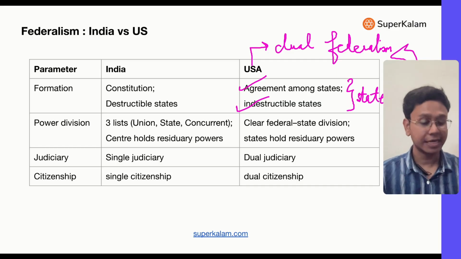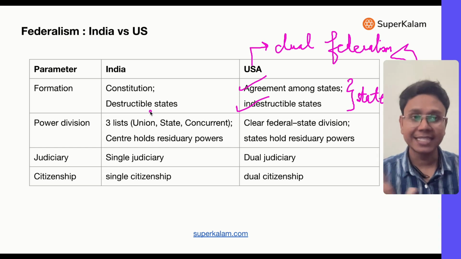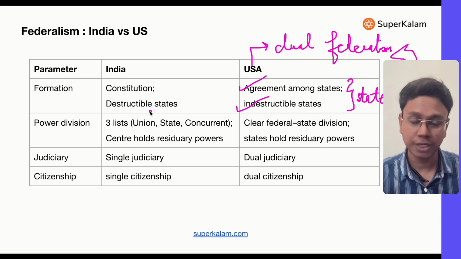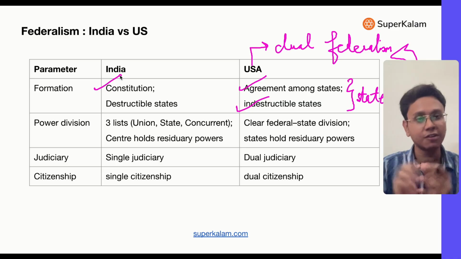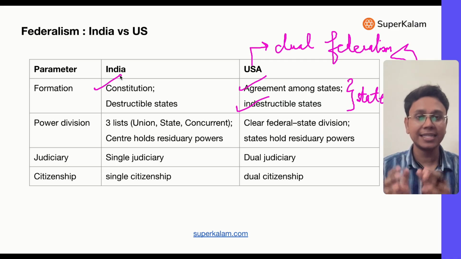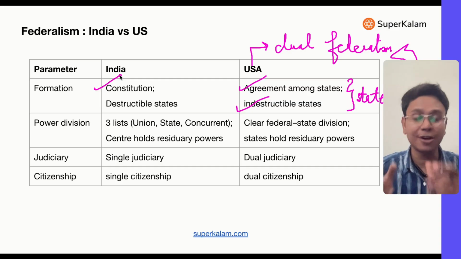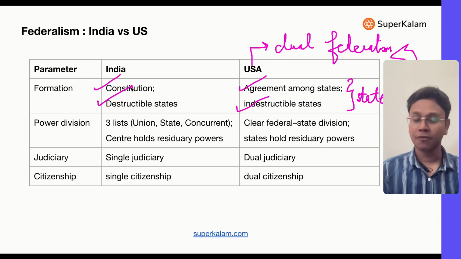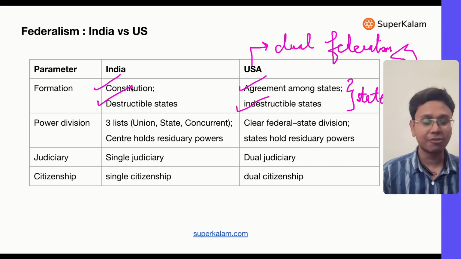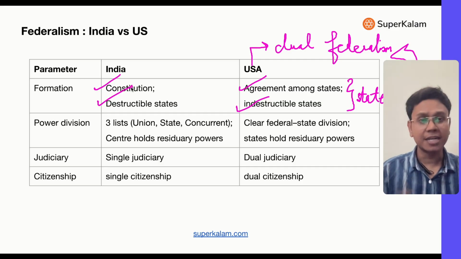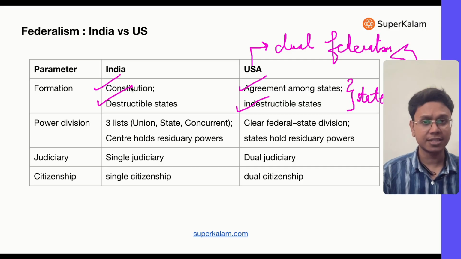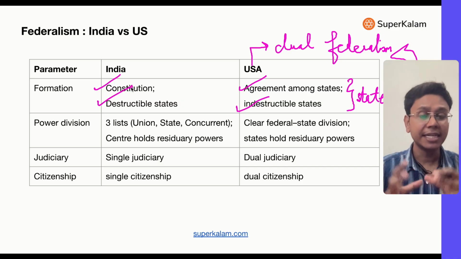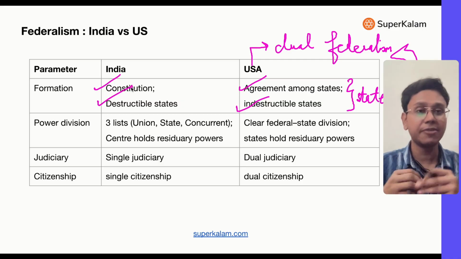But in India, states have not agreed to make India a union. India was already existing, and our constitution says that India will be a union of states. India is described in the constitution. It was not made out of agreement from states, and states are destructible. For example, Uttarakhand was created, Chhattisgarh was created. Still, a lot of demands for the creation of different states are there. So that means that in India, the states can be divided.